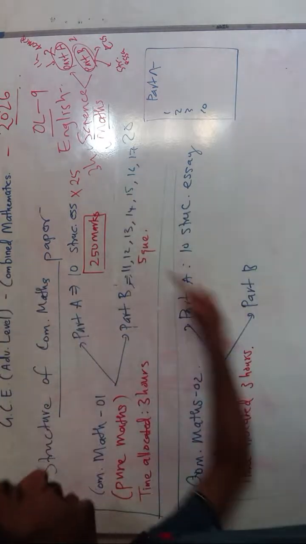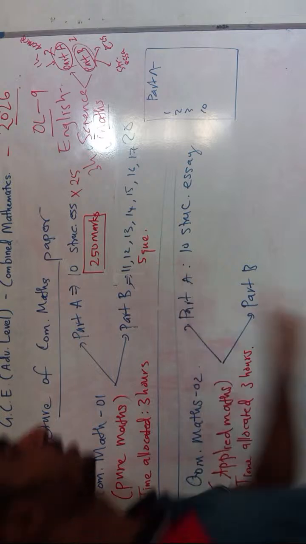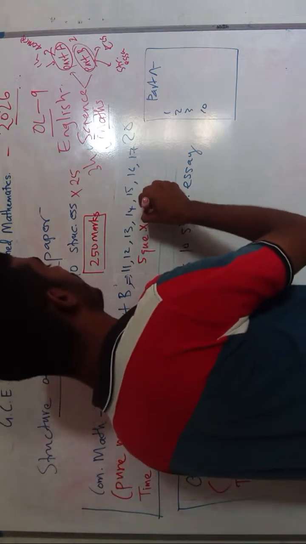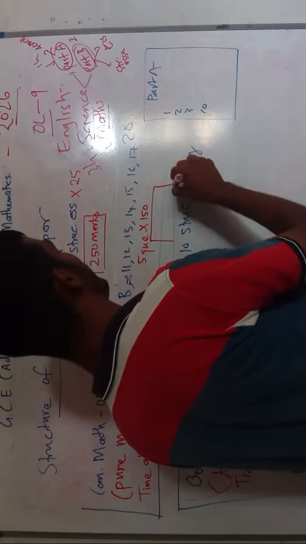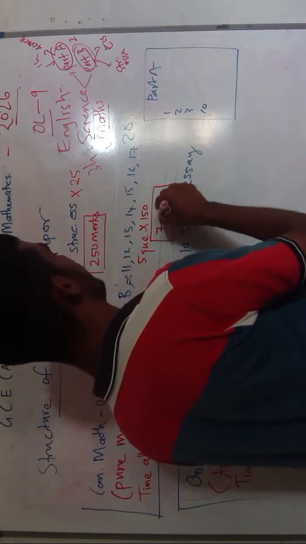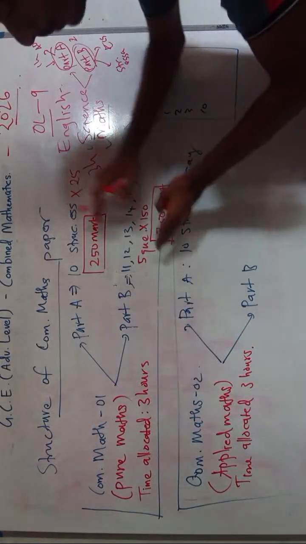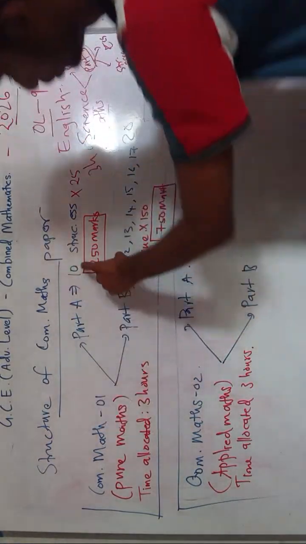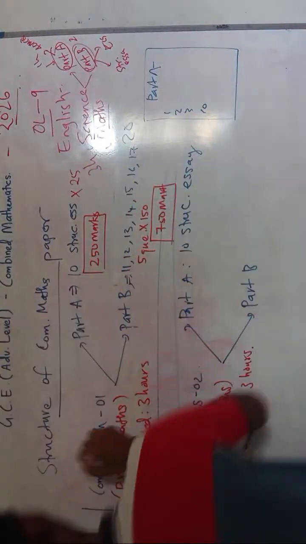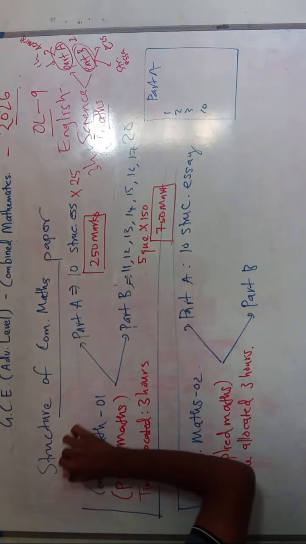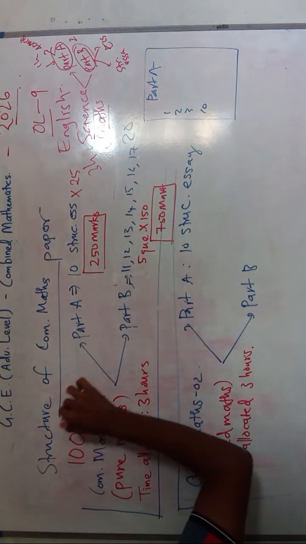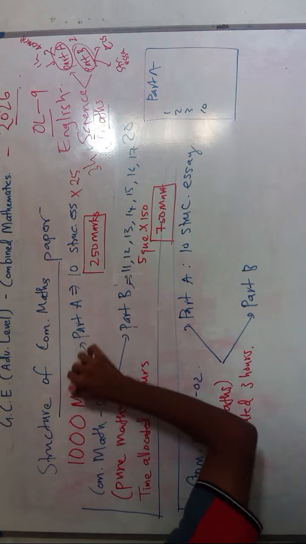And for each essay question in part B you will get 150 marks, so altogether you will get 750 marks. So for part A and part B of combined mathematics, you gain 1000 marks. So combined mathematics paper 1 carries 1000 marks.